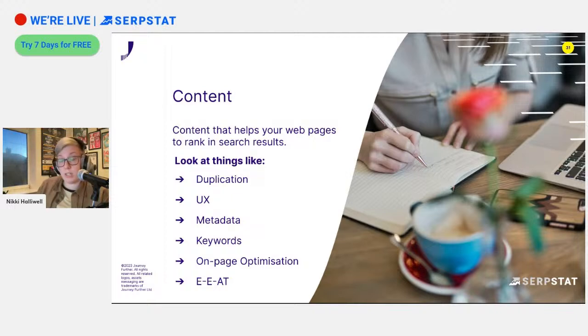And also the keywords themselves. What opportunities do we have within them? Do we have a lot of keywords that are on pages 21 to 50? Positions 21 to 50, so they're not really doing as well as they could. And other opportunities that we can look at within the on-page content to improve the position of those keywords. And we can also look at the EEAT to improve the expertise, authority, and trust and experience, of course, within our client sites.